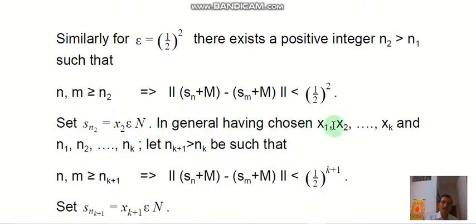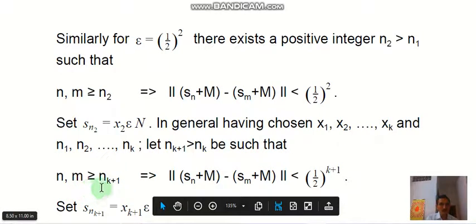In general we are choosing x1, x2 and so on xk, and n1, n2, nk, and here n_{k+1} is greater than nk such that for all n, m greater than n_{k+1}, S_{n+m} minus S_m is less than 1 by 2 power k plus 1.